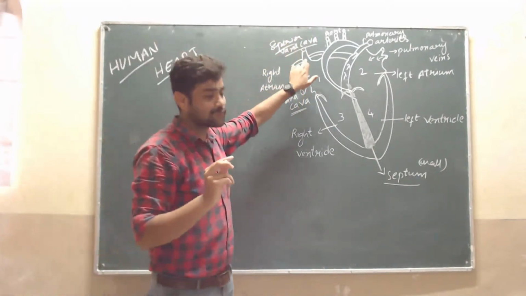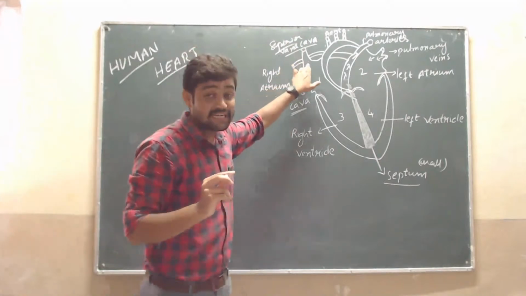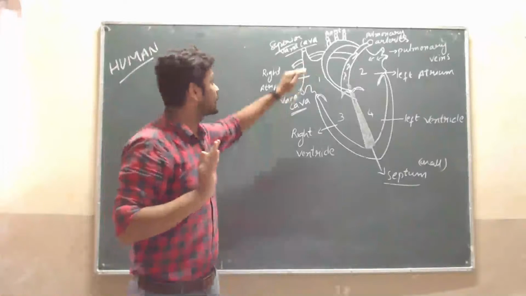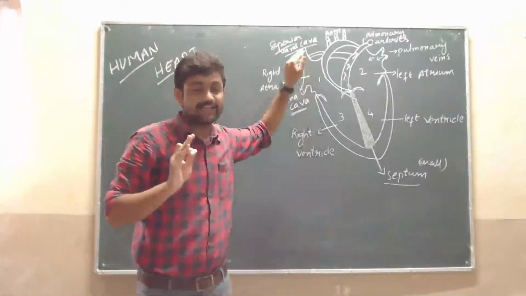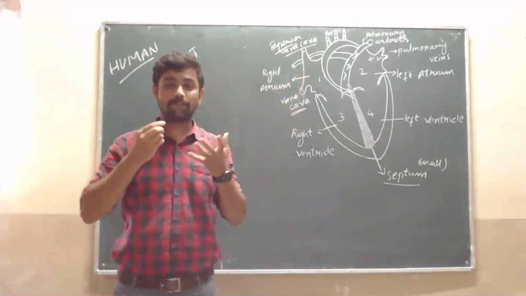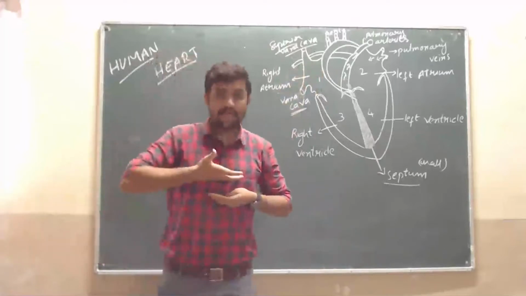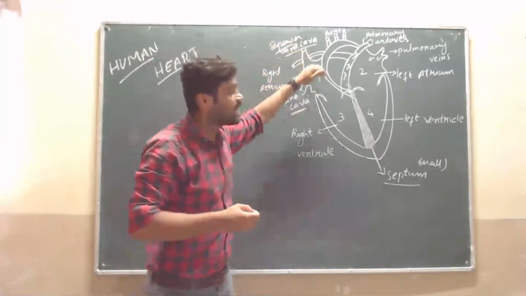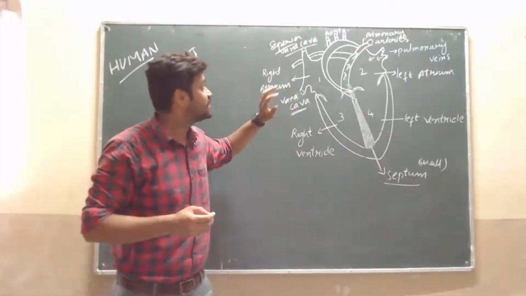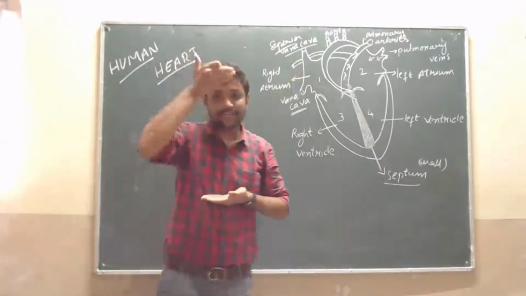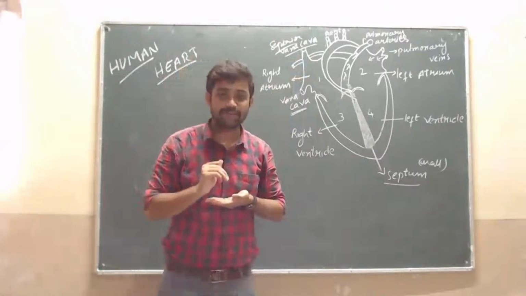Through this superior vena cava, the blood from the upper body enters into the heart.